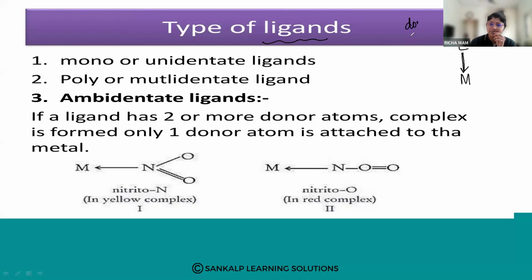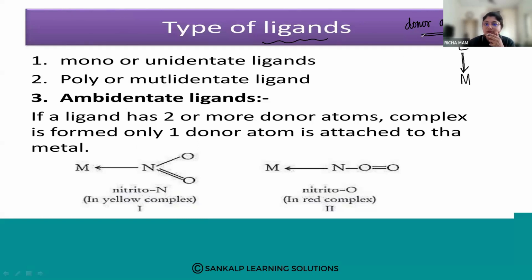Now, how will you classify the types of ligands? Depending upon the number of donor atoms present in the ligands, they are classified into mono or unidentate ligands, then bidentate ligands, poly or multidentate ligands, and amphidentate ligands. So these are the classification of ligands.